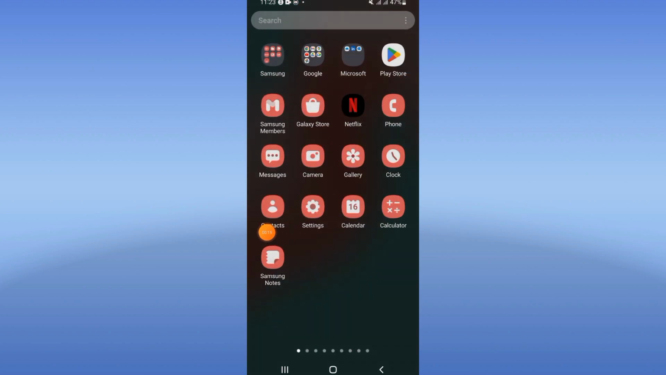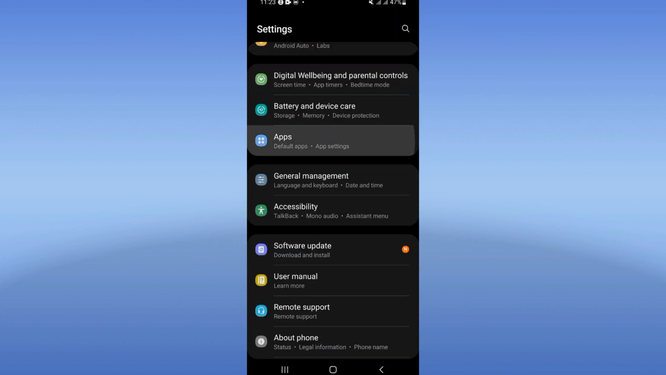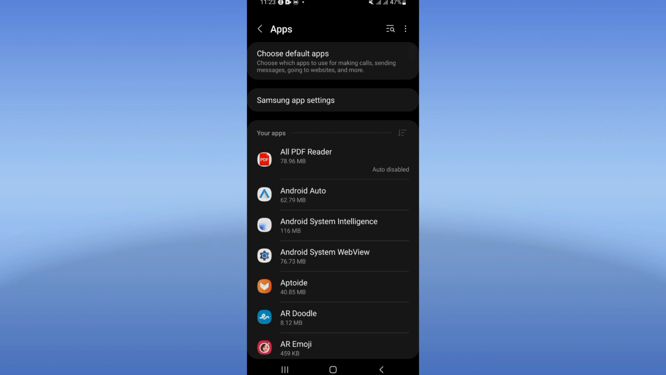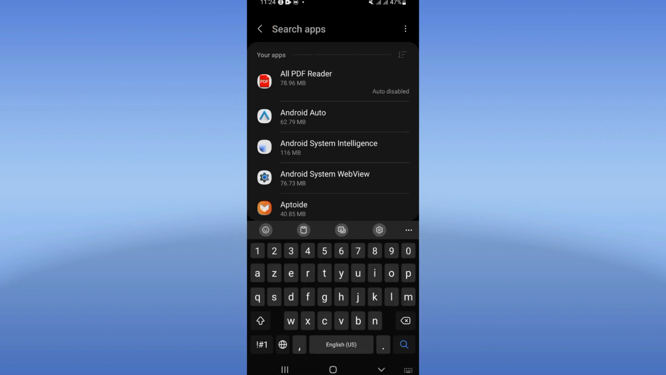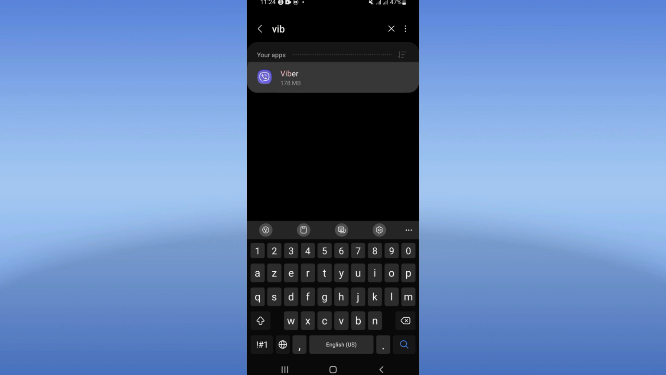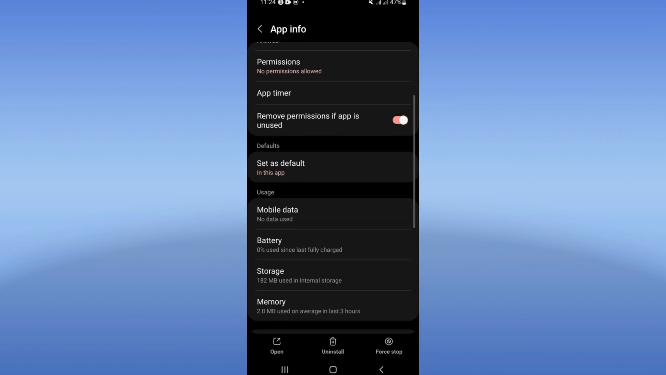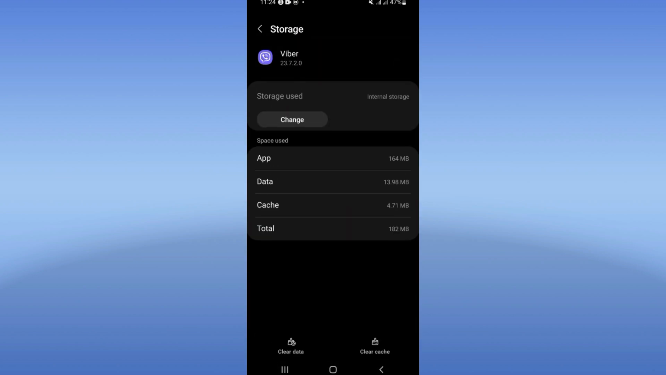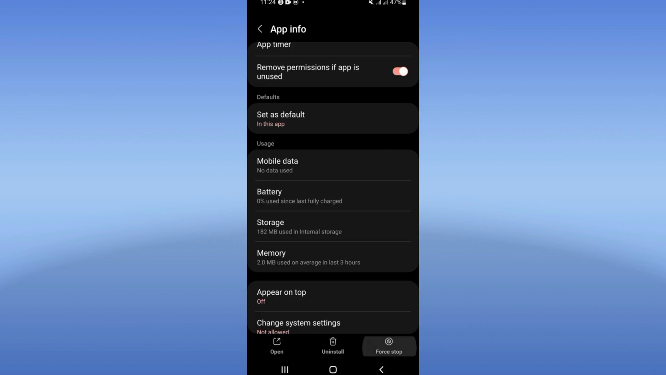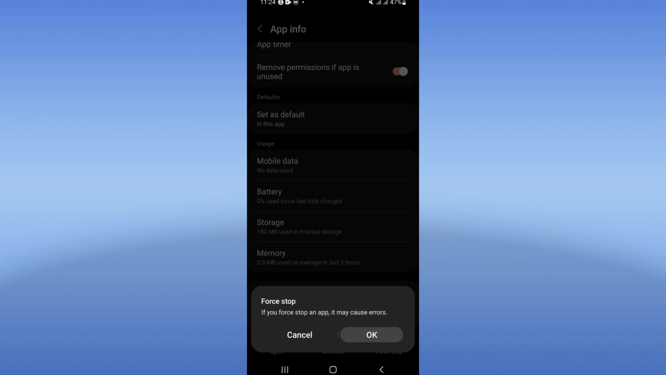Open first the settings of your device, click on the apps option, and you have to search right now for your Viber. Click and go directly, click on the storage option. Click on clear cache here and back right now, click on force stop and click OK.